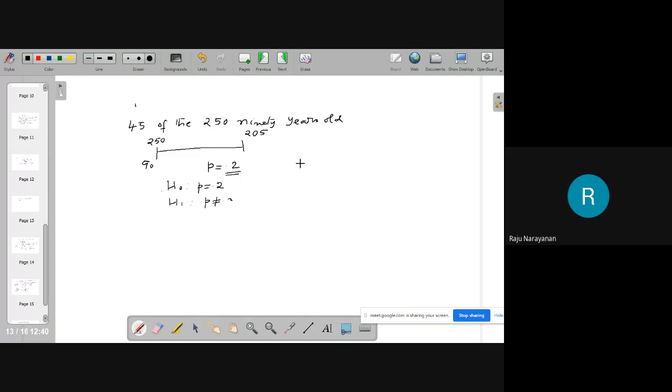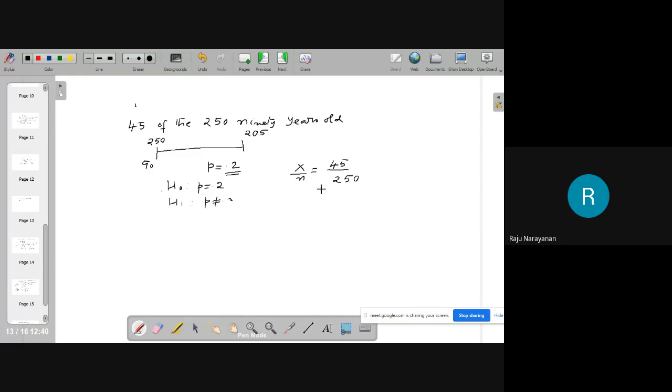Then what is X by N? X by N is 45 by 250. This is the proportion of people who died during the 1 year, not ordinary people, 90-year-old people, because this example is taken from an insurance problem.